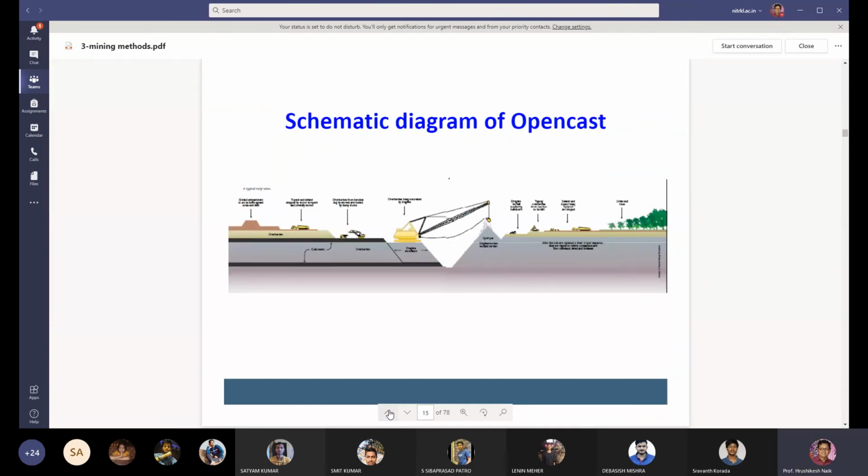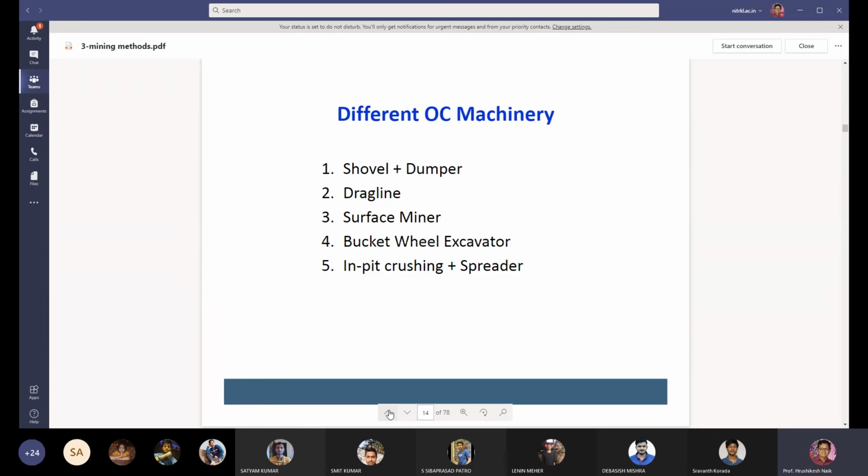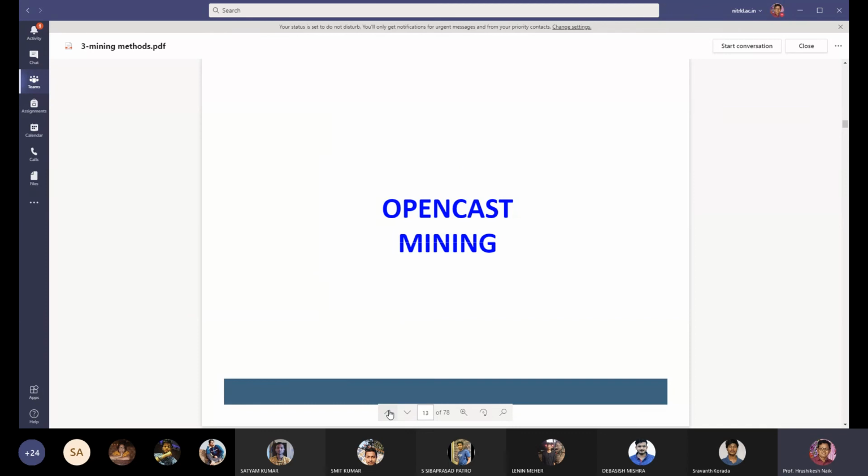This is a schematic diagram of open cast mining operation. And the different types of machines used in surface mining we have seen: shovel dumper mining, dragline mining, surface miner technology, bucket wheel excavator technology, in-pit crushing and spreader technology. These are the different types of open cast mining machinery used in surface mining.